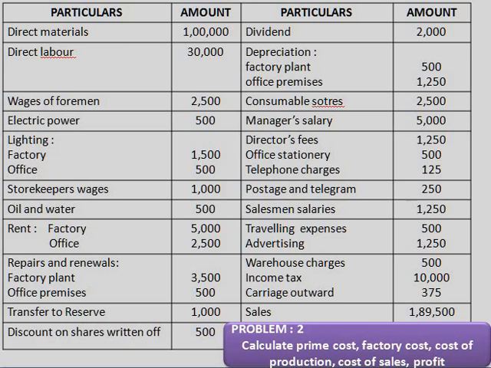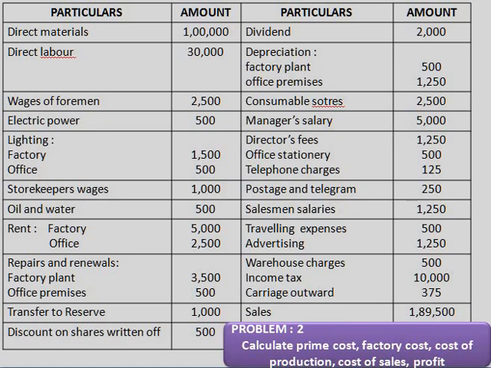Next, depreciation they are given for both factory and also for an office. Next one is consumable stores. Consumable stores is related to factory expenses. Next one is manager's salary. The manager's salary is in office expenses. Next, director's fees. The director's fees also office. Office stationery is also for office. Then telephone charges is also for office expenses. Postage and telegram, also office expenses.